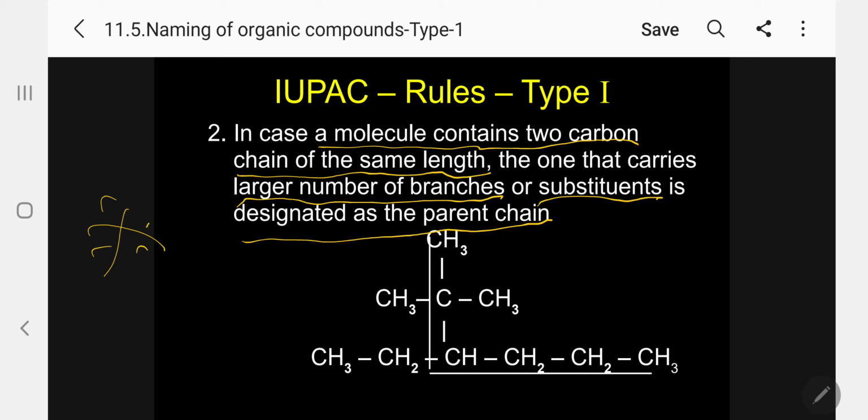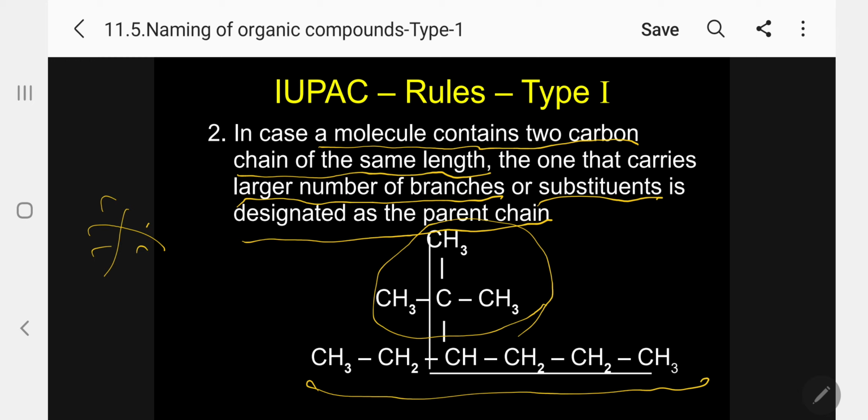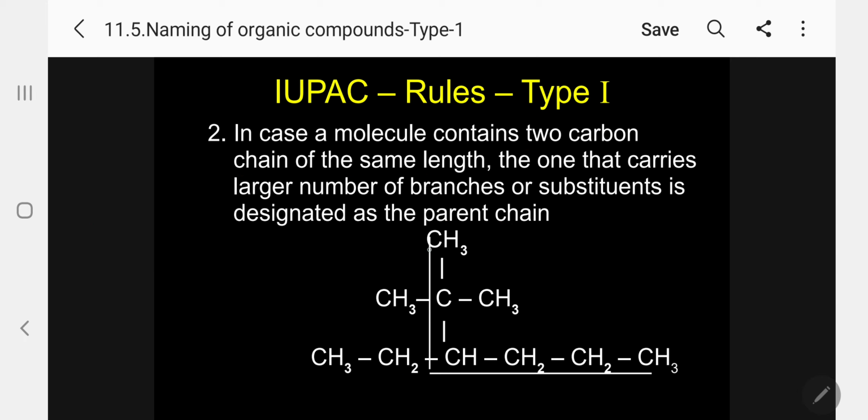So here I have taken a molecule, now see. If I take the bottom, kindly follow, how many carbon atoms? 6 carbon atoms are there. But if I take the substituent, only one substituent is present. Kindly follow. So 6 carbon atoms, 1 carbon chain, this is one possibility. Another possibility, I will take this carbon chain, again 6 carbon atoms. But now I have 3 substituents. Kindly follow.